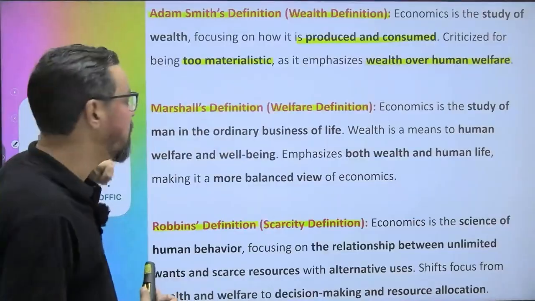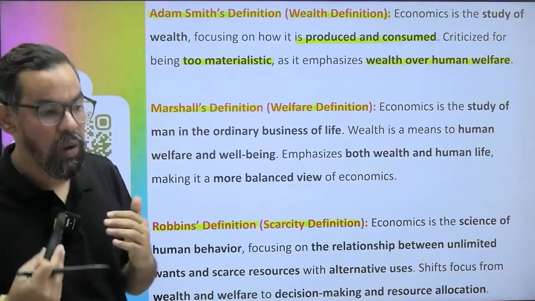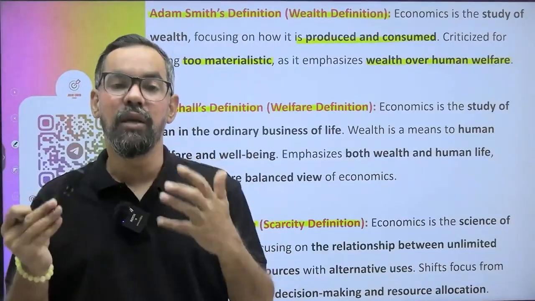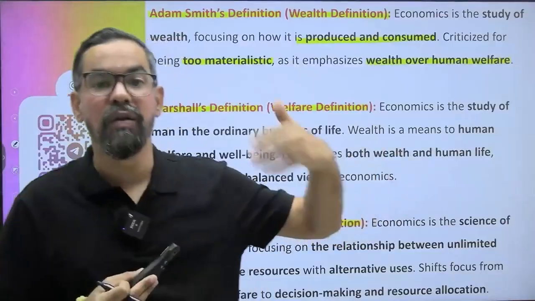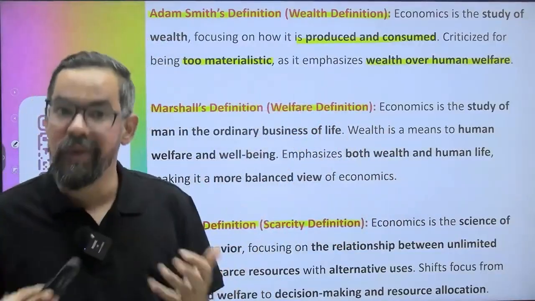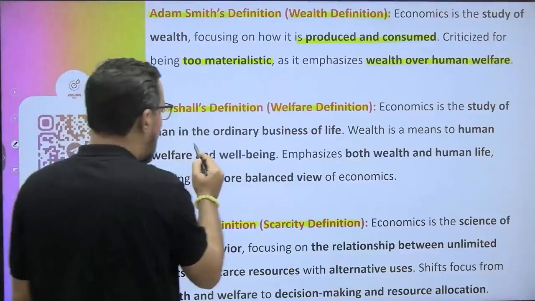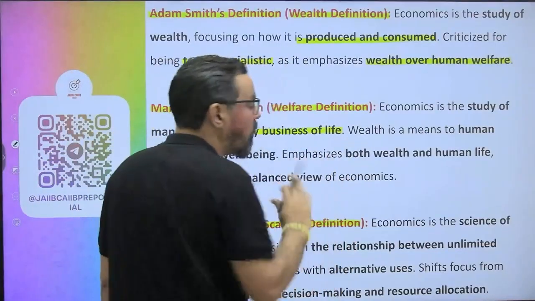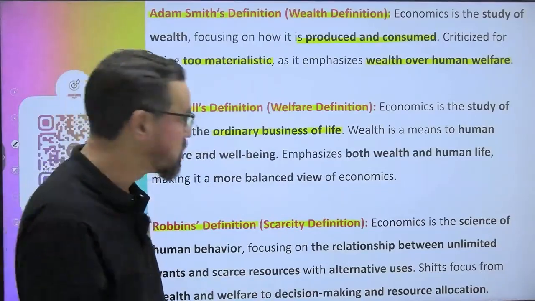Then we come to Marshall, who came up with the definition of welfare. So how government or individuals generate wealth and how they consume or invest it for human welfare, right? Economics is the study of men in the ordinary business of life, how an individual makes decisions on a day-to-day basis, how they use their scarce resources.